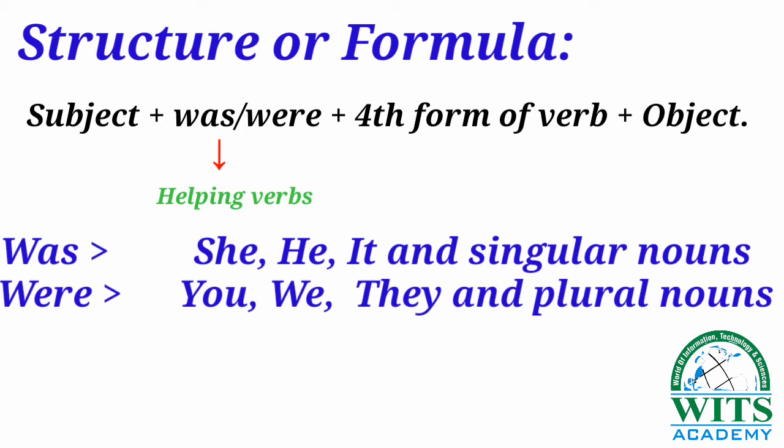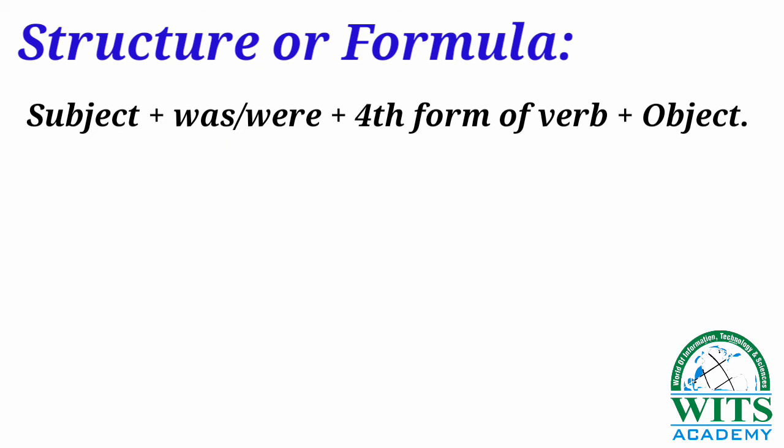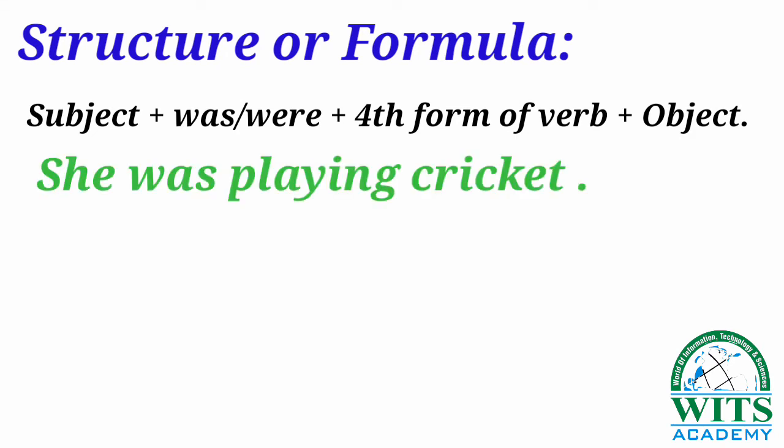Students, I hope you have got how to make a sentence of past continuous tense. So let's try to make another sentence. Students, here is a sentence. She was playing cricket. As I have told you before, first we use the subject and after the subject we will use was or were according to the subject. And after the helping verb we have used here the verb's fourth form, playing. Okay, and after playing I have used here cricket, which is the object.